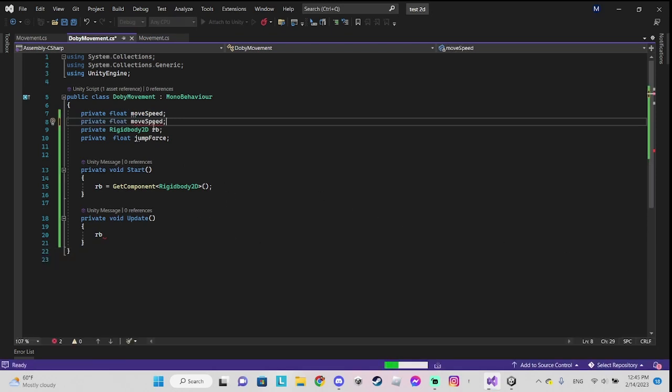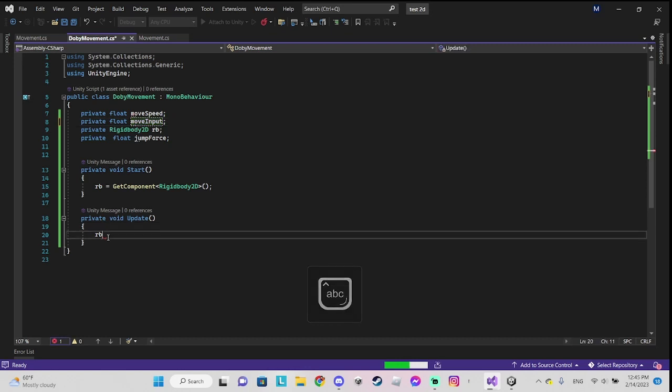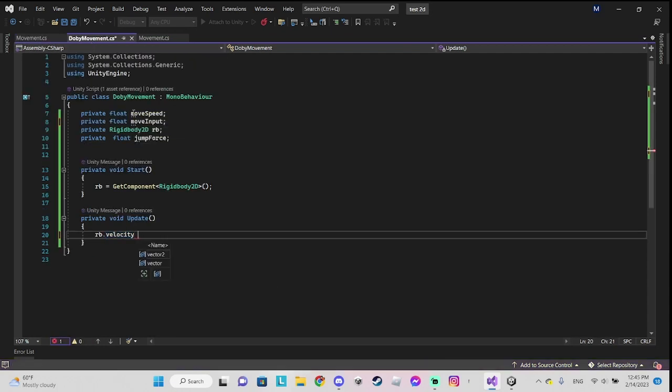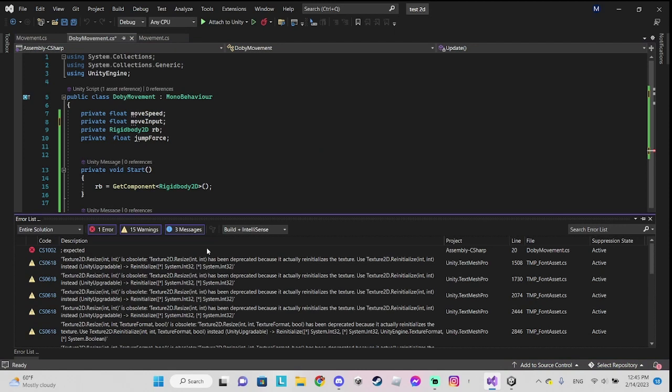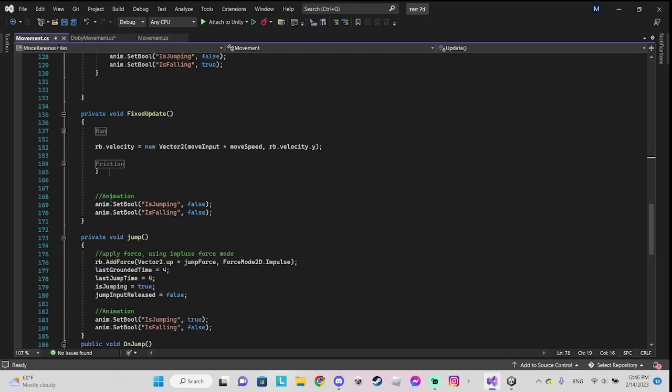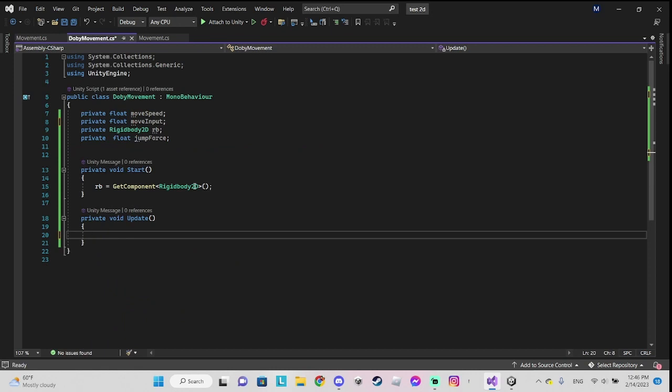So we write rb.velocity equals new Vector2 (move input times move speed, comma rb.velocity.y).